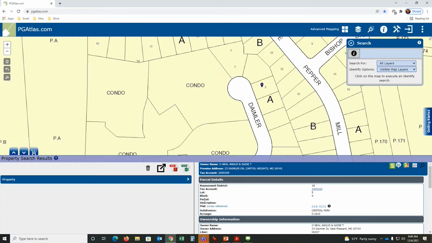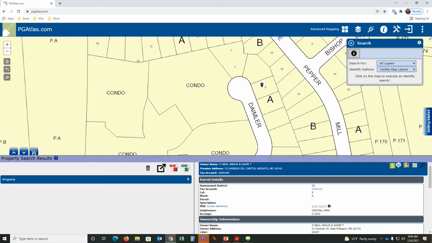Block, lot, and parcel number. You notice we said block A, lot 5, it's right there. And the description. And here they have no description. Sometimes there's a lot of information in here. Again, all of this is to help the assessment office assign tax bills to a property. We're just leveraging that data and showing it to you.